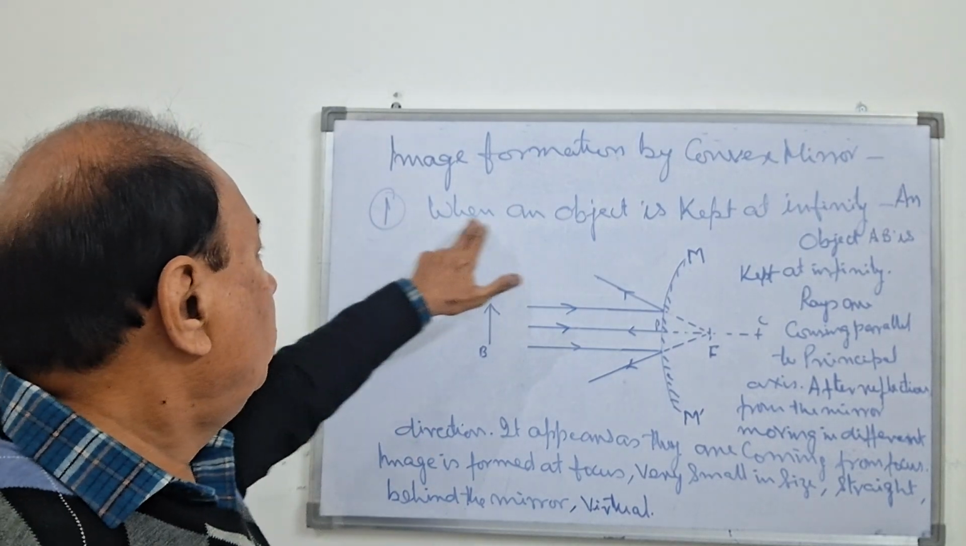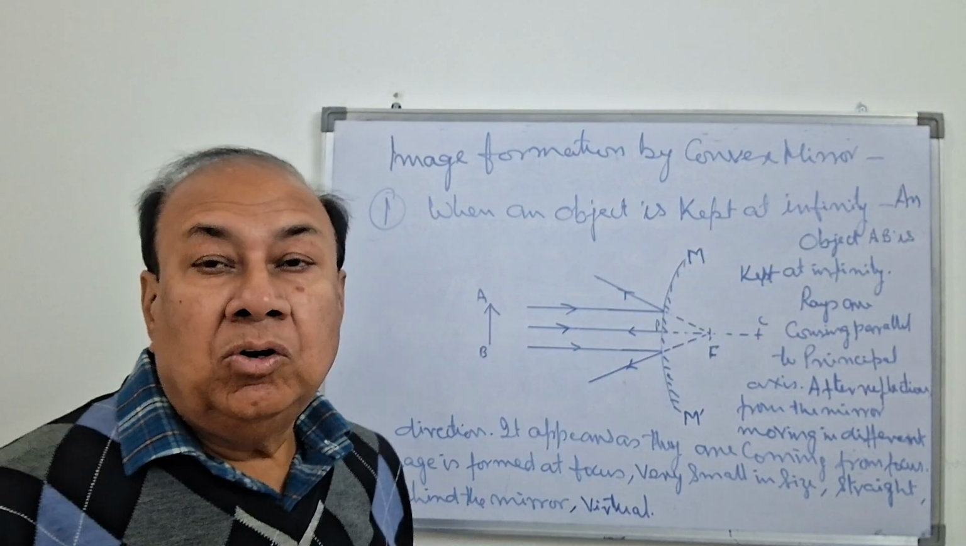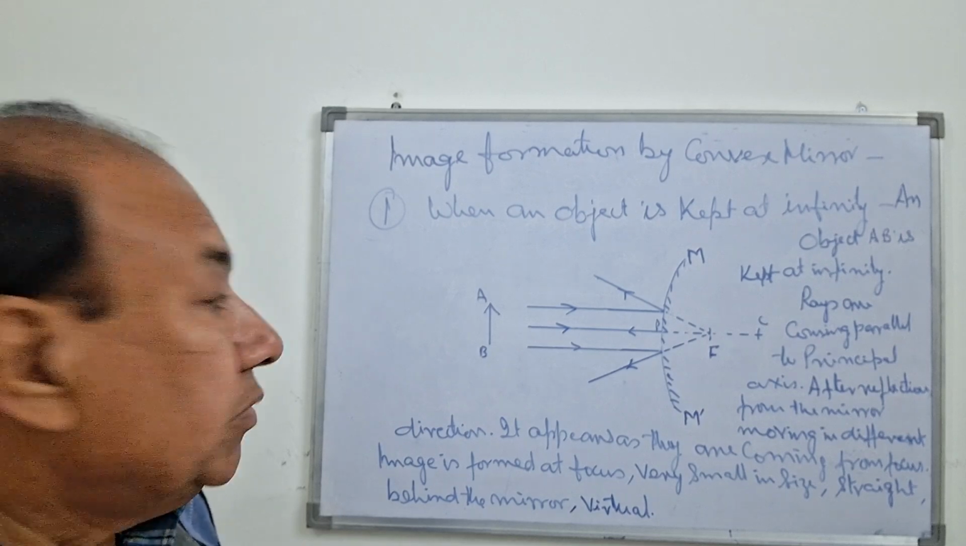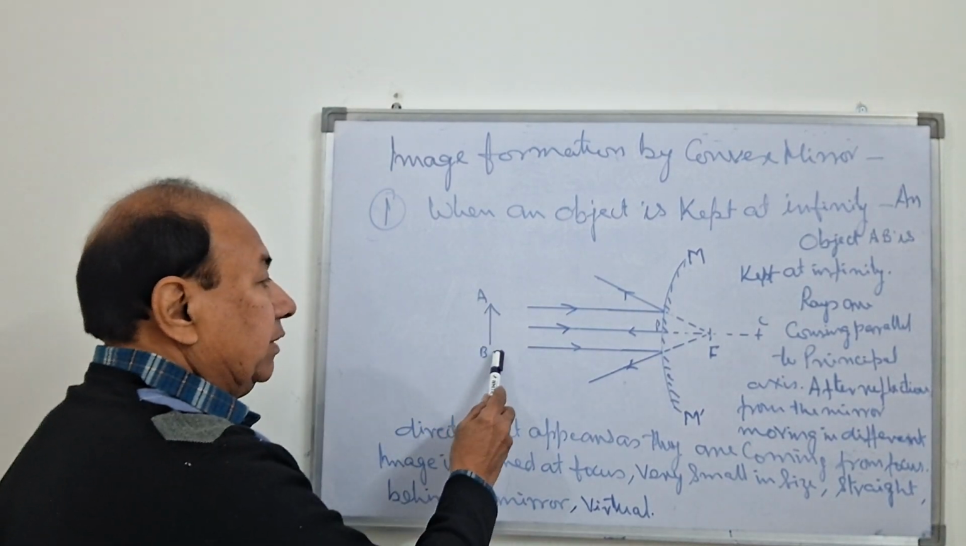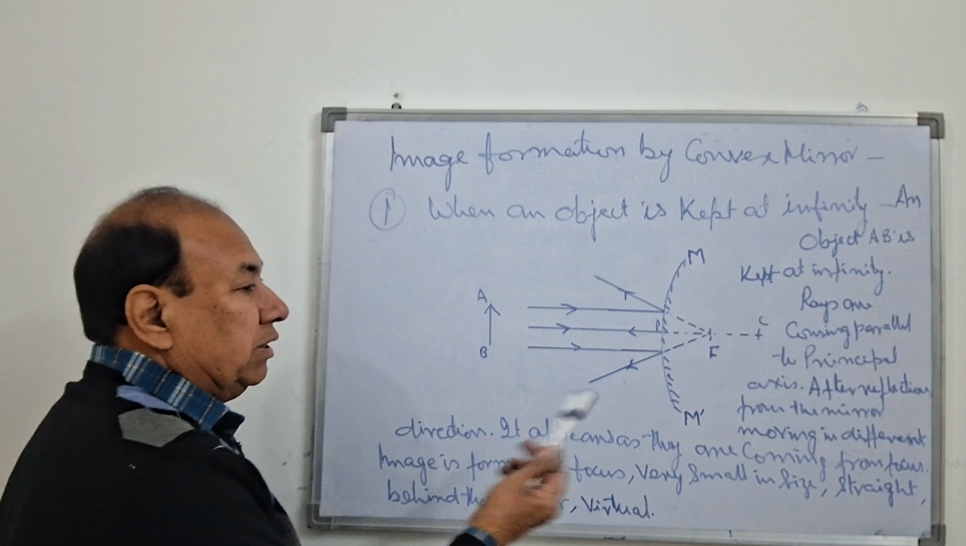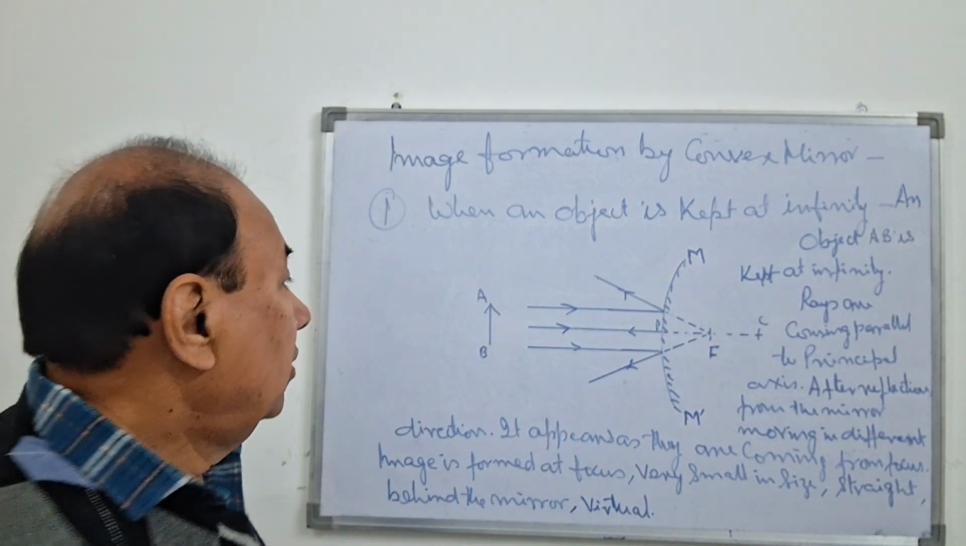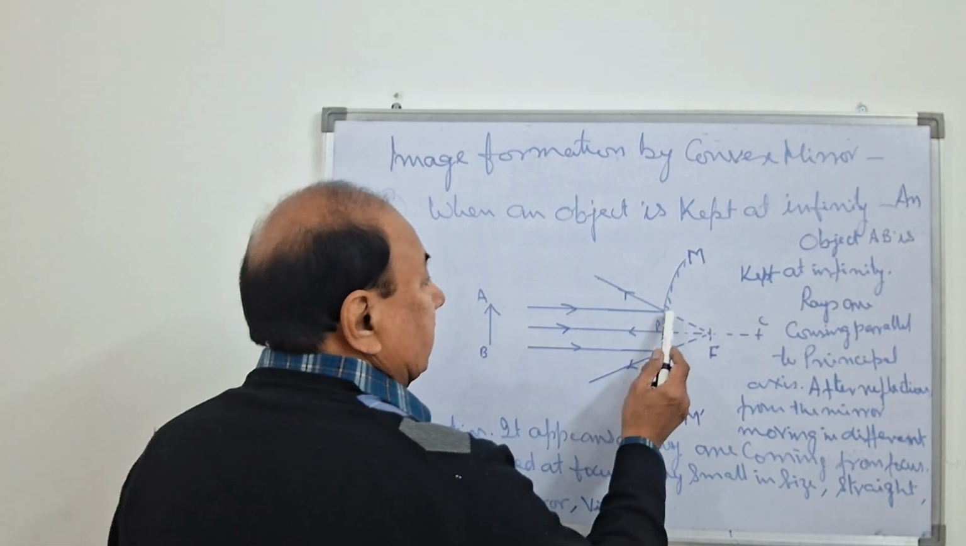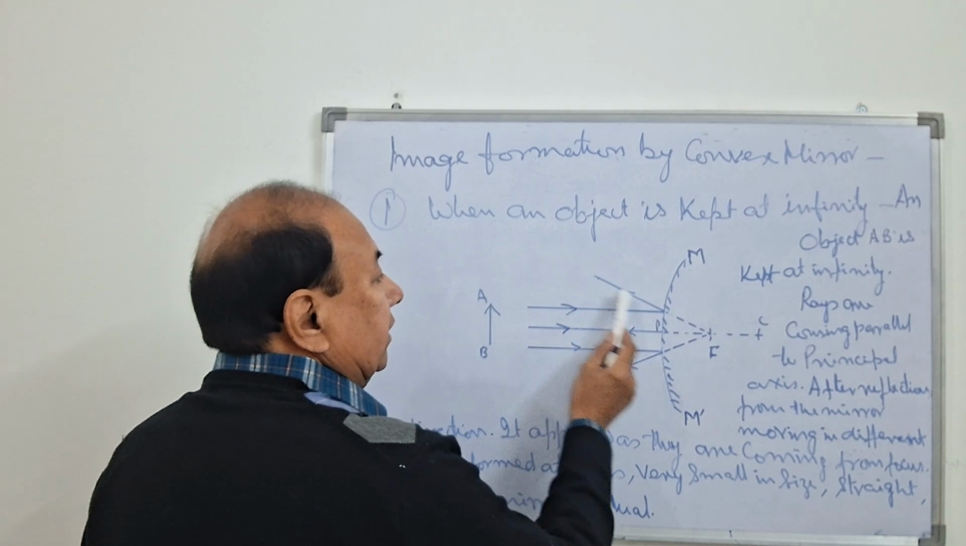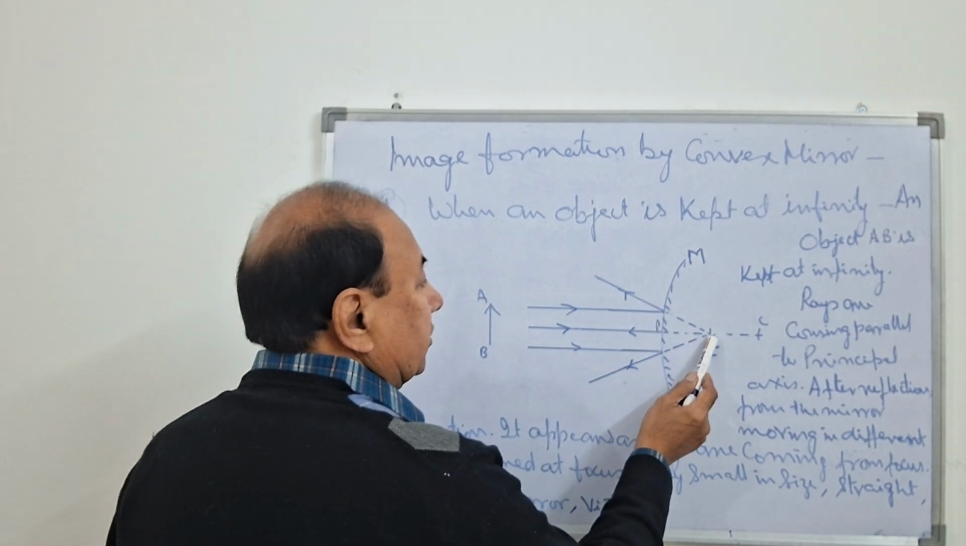First case, when an object is kept at infinity, object आपका infinity में रखा है. मान लीजिए ये every object है very far. यहाँ से बहुत सारी rays चल रही हैं, but we have drawn only those rays which will solve our problem. One ray of light is coming here. It strikes the mirror at this point. After reflection going in this direction, it appears as it is coming from the focus.